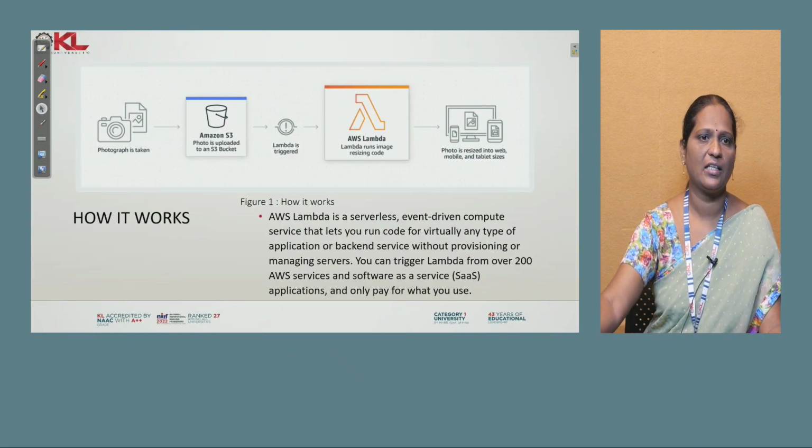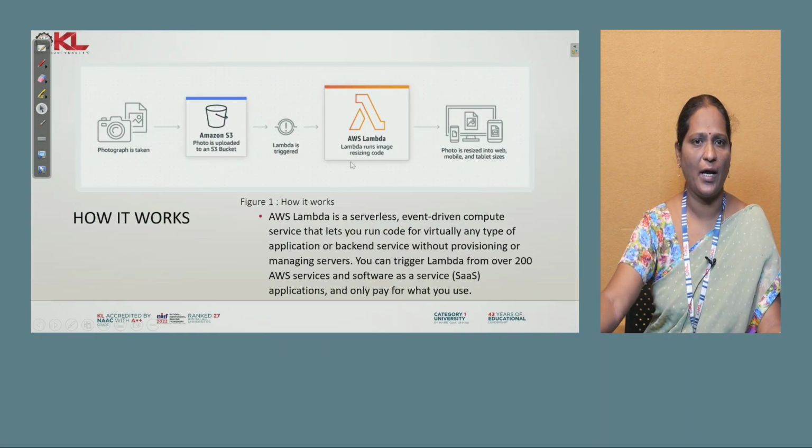And in this example you can see how Lambda works. Say for example a photograph was taken, how is it to be processed? Now I need to upload this photograph into an S3 bucket. Whenever a photograph is uploaded into the S3 bucket, a Lambda is triggered, meaning that an event has happened. Uploading is the event here.